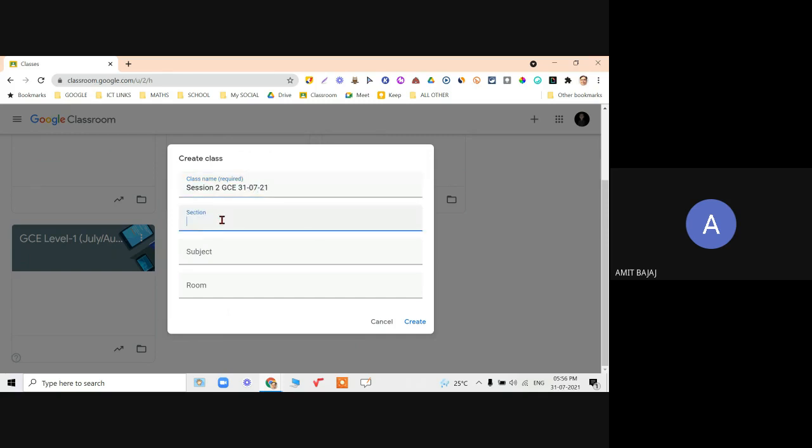Right, section is your choice, subject is your choice, room number, because that is a US concept. Teachers used to sit in room number 103. So that way you can add the room number, but only this is sufficient. And if I want to add the subject to my training, something like that can be added.